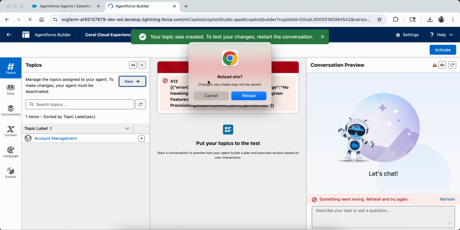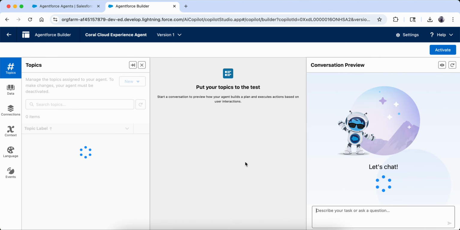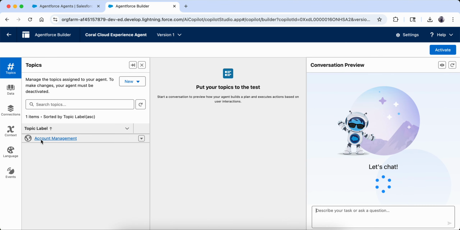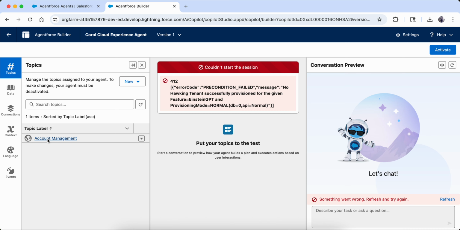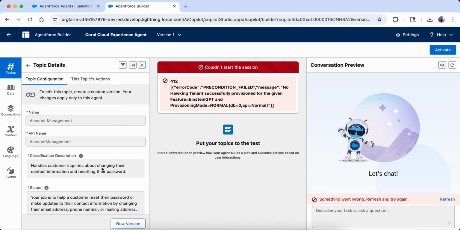Okay, one minute, I think some issue is going on. Let me reload it again. Okay, so this you can see. This is the topic which I just added. If I want, I can create a topic from scratch and I can add it. Now in this topic, it will ask to view the details. So we can go and view details from here.